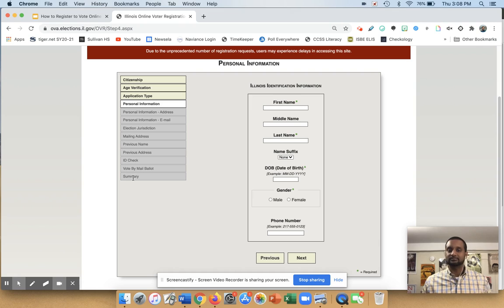Then the summary, last step, and then you're done. You'll receive something in the mail, hopefully in a couple weeks, letting you know that your registration was successful. And then you'll be all set. You'll be ready to vote, all right?